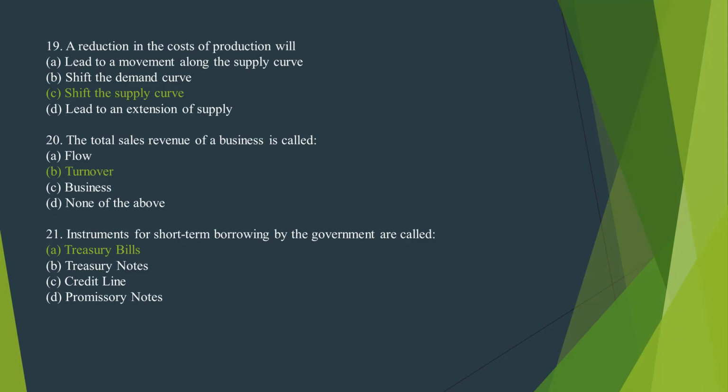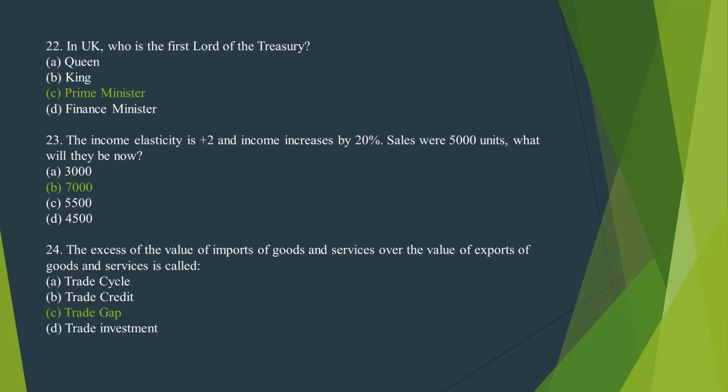Number 21. Instruments for short-term borrowing by the government are called, correct option is option A, treasury bills. Number 22. In UK, who is the first Lord of Treasury? The correct option is option C, Prime Minister.